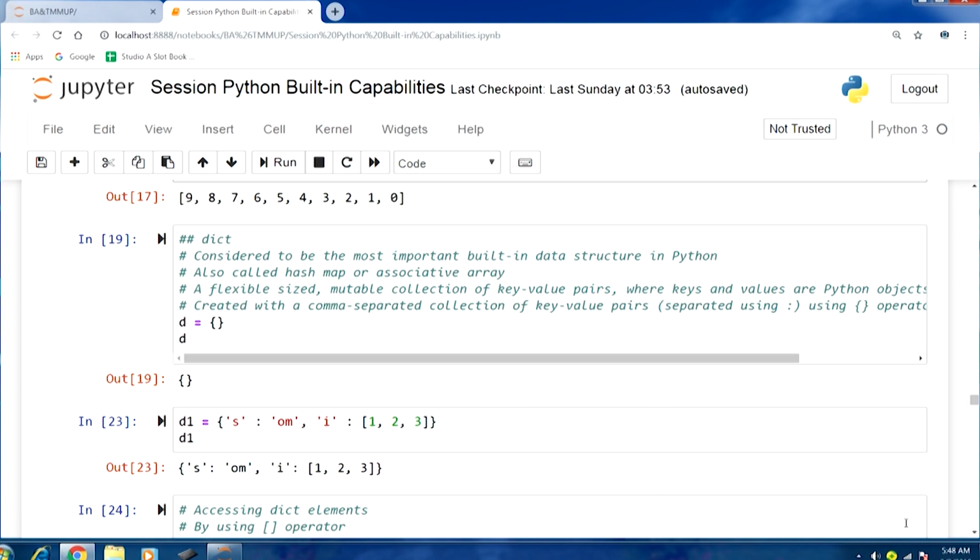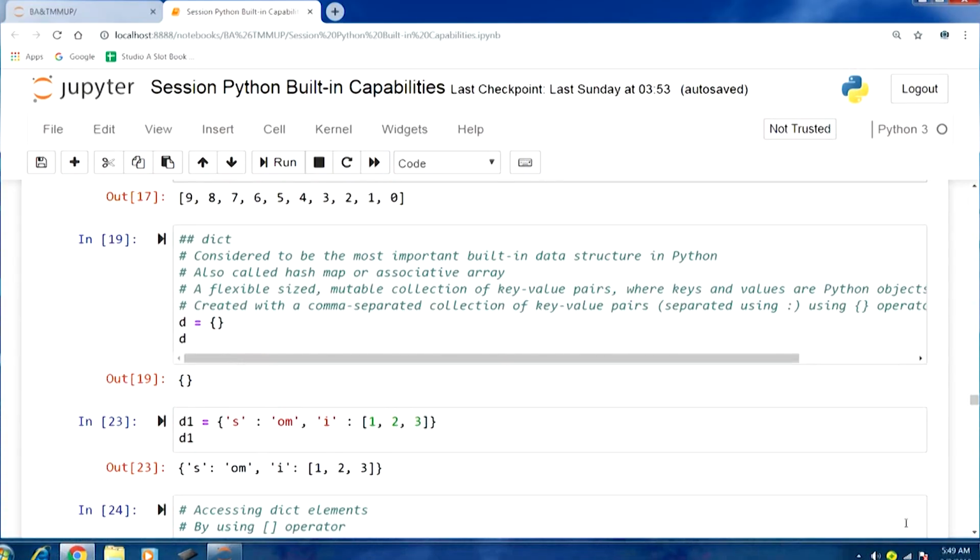So, we talked about dict, one of the most important built-in data structures in Python, also called hash map or associative array. This is a flexible sized mutable collection of key value pairs. It is an unordered collection where with the help of a key we can access values, and the keys are supposed to be unique.